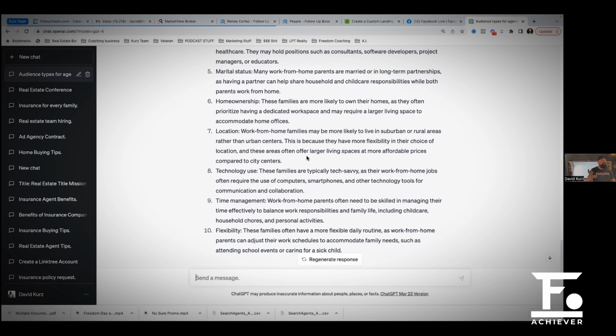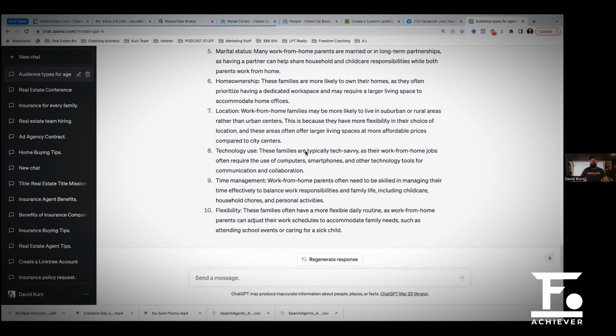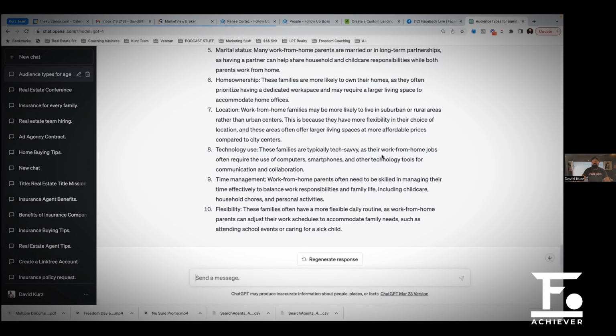Think about that, right? Most people who live downtown do so because they want to be close to everything that's happening, but we're talking about a family here. And so families are probably trying to get away from the craziness, right? The clubs, the bars, the restaurants. And if you are a family that happens to live downtown or in a major city, it's because you work there and you're trying to reduce your commute. When you work from home, you have massive flexibility. So we could take this and say location, right? We can move away. Technology, these families are typically tech savvy.